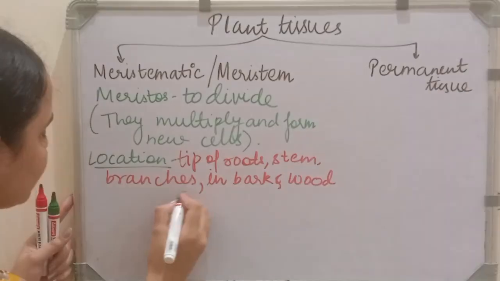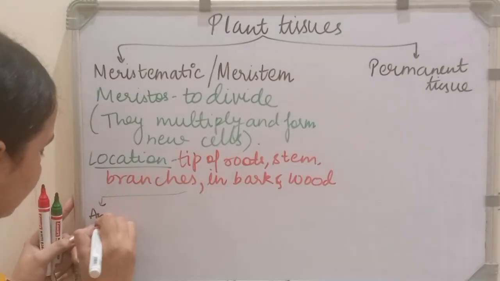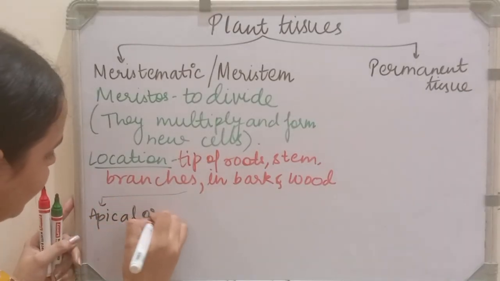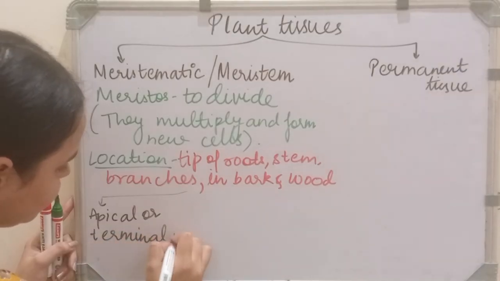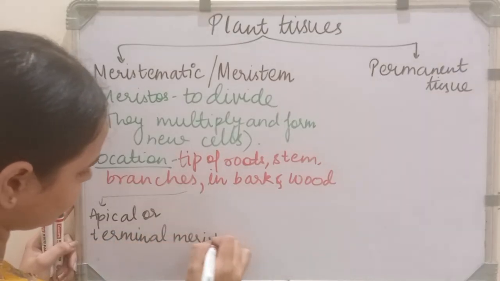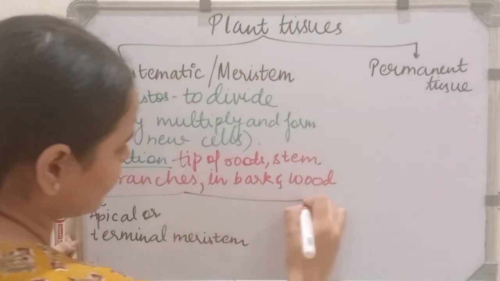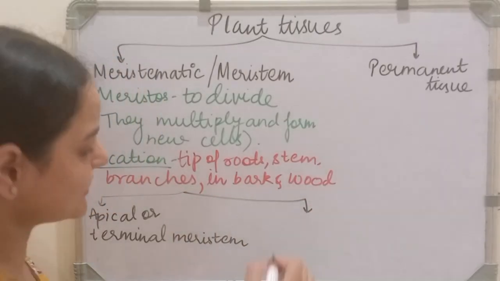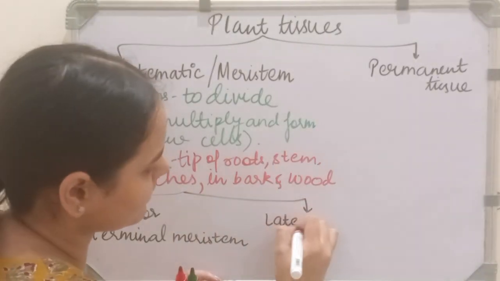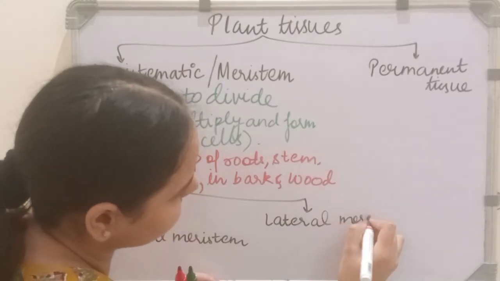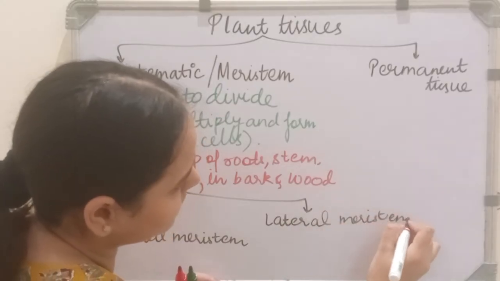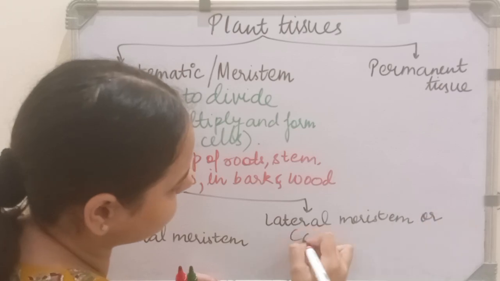One is known as apical or terminal meristem. The other is known as lateral meristem or cambium.